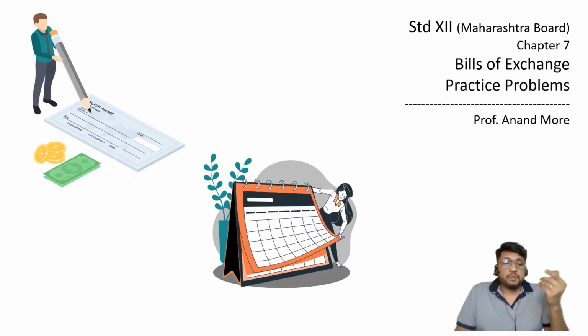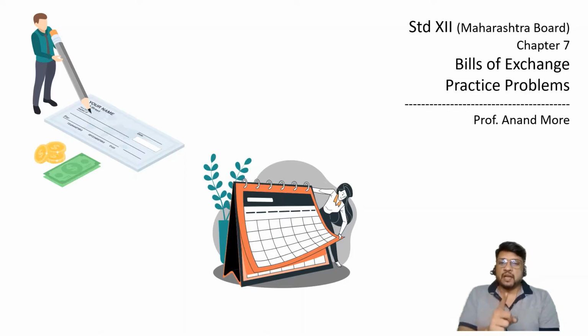And sometimes the bill of exchange may not have any term. In that case it is called as payable on demand. Three types of bill: after date, after sight, and on demand on sight. So the logic to be kept in mind is that a bill of exchange, if it is drawn and accepted, it has become live, but it has not become payable like a check. It will become payable after the completion of its tenure, or after the completion of its term, or after the completion of its period, which is mentioned in the bill of exchange. 3 months after the date, or 4 months after date, or 6 months after sight. That is the period of bill of exchange, upon completion of which the bill of exchange becomes payable.